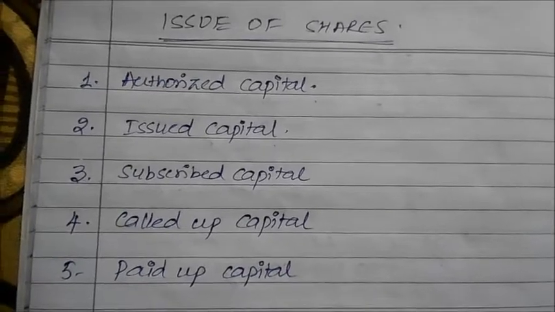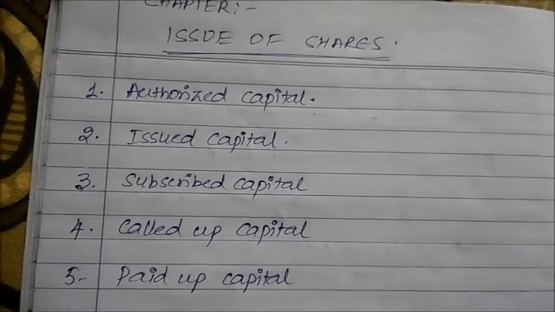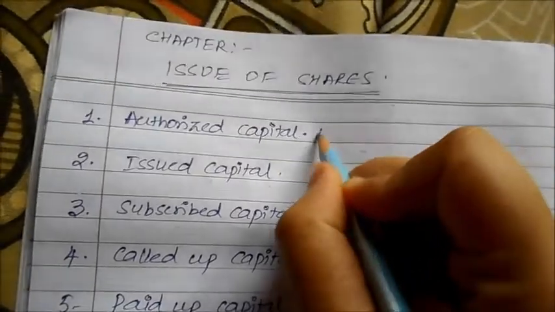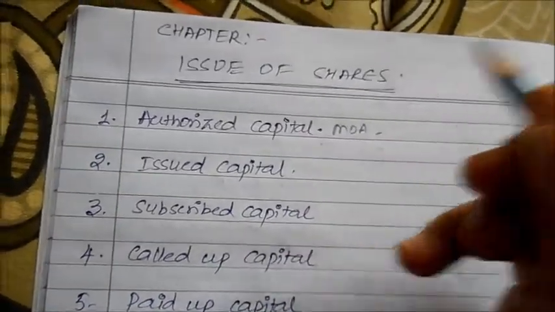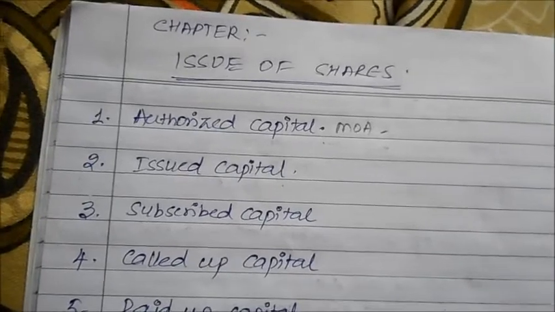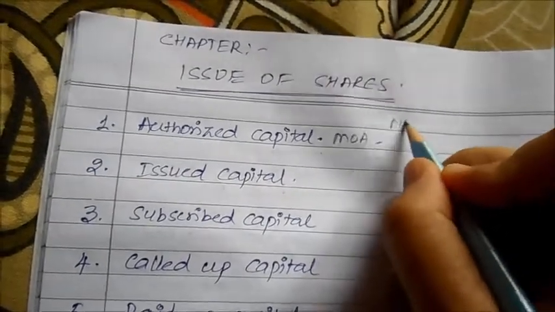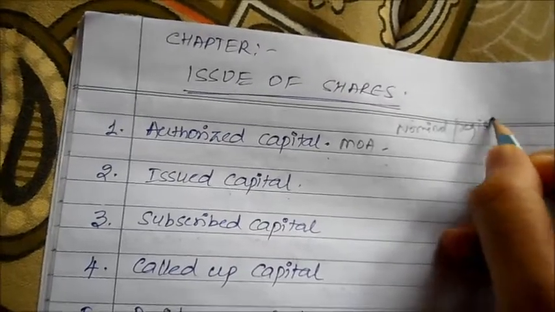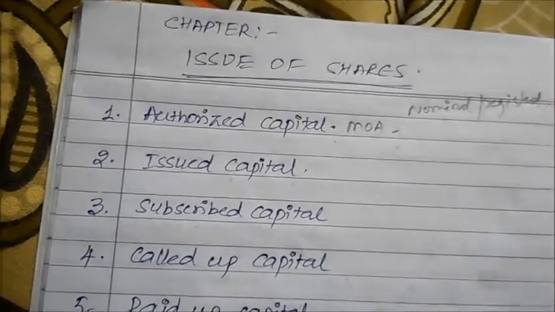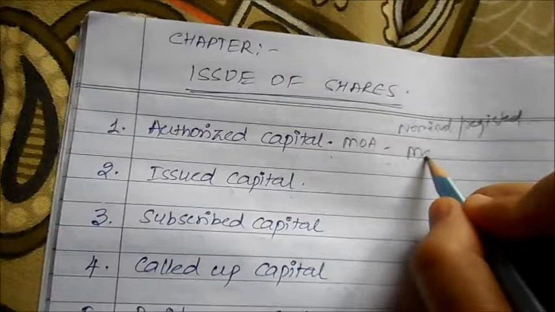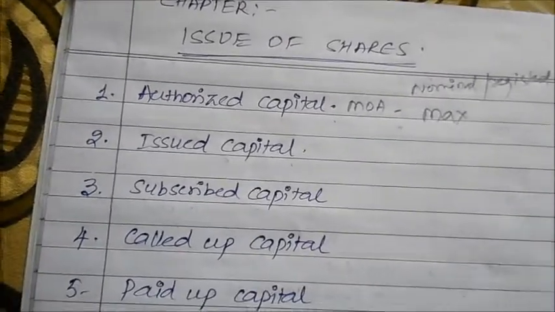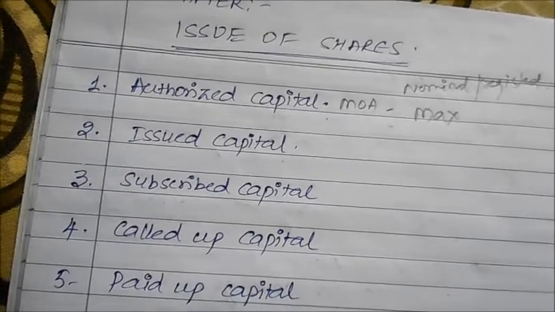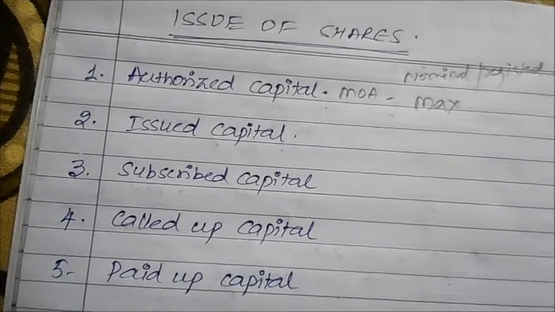Firstly, let us understand what exactly you mean by authorized capital. Now authorized capital is generally written in the memorandum of association. This particular capital is also called nominal capital, or it could also be called your registered capital. Registered capital basically means the maximum amount of capital which could actually be asked by the company.